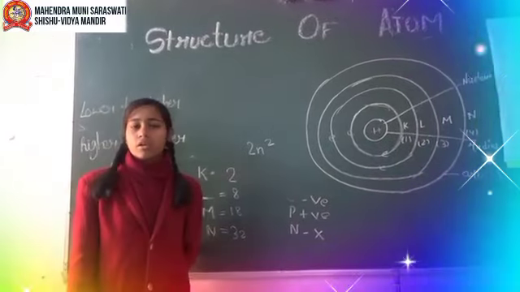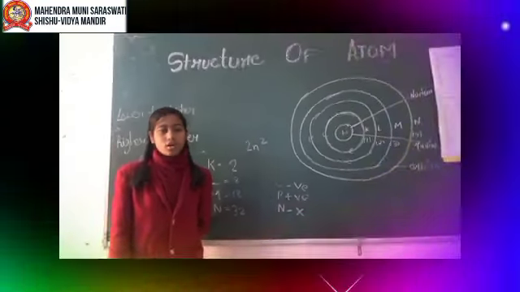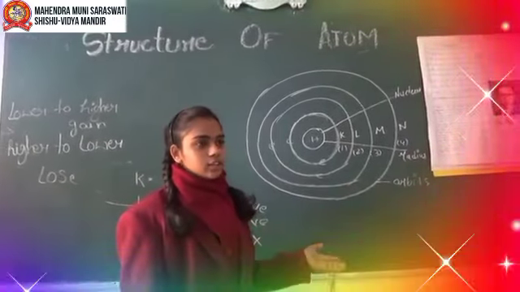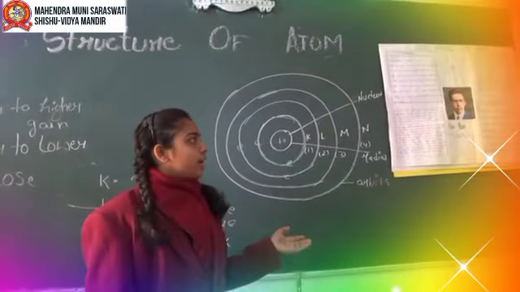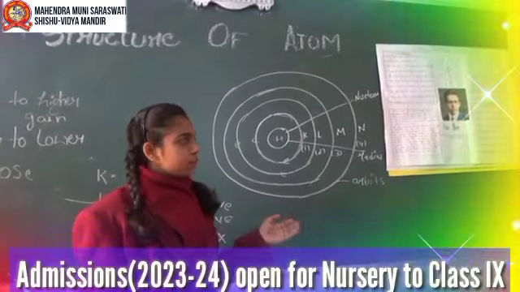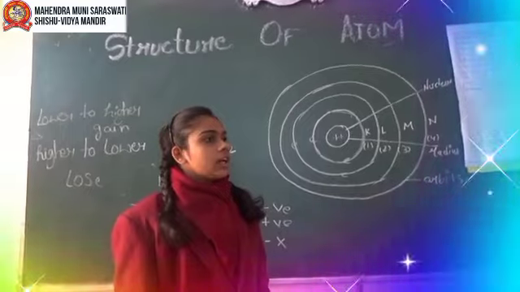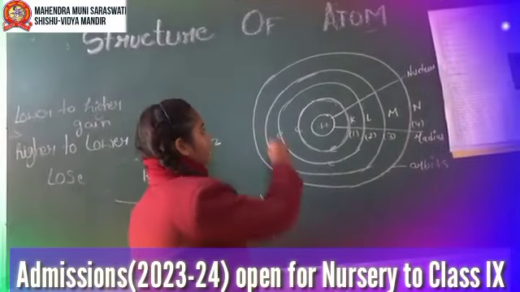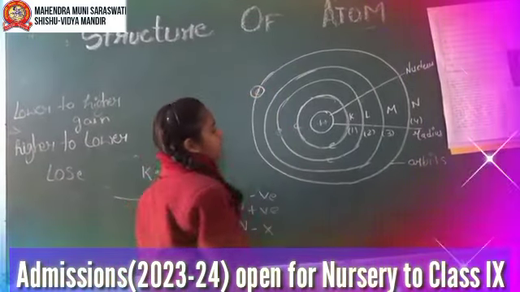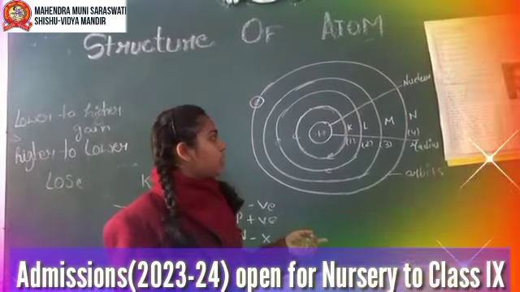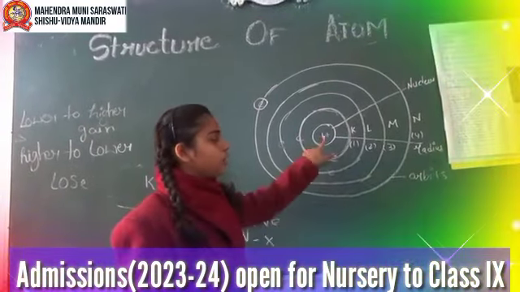Now I would like to call Pooja for the conclusion of this concept. According to the Bohr atomic model, a small positively charged nucleus is surrounded by negatively charged electrons in fixed orbits. He concludes that an electron will have more energy if it is located far away from the nucleus, whereas an electron will have less energy if it is located near the nucleus.